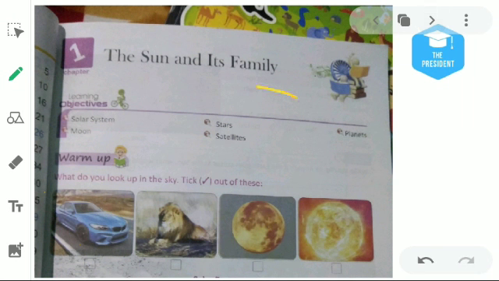Here is the chapter name, the sun and its family. In this chapter, we have 5 topics to cover. First is the solar system, then stars, then planets, moon and satellites.